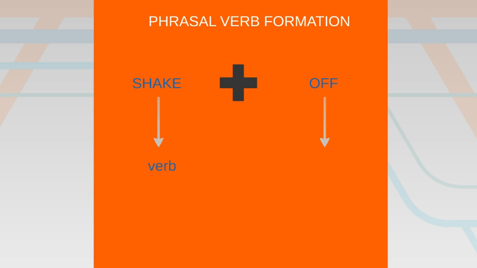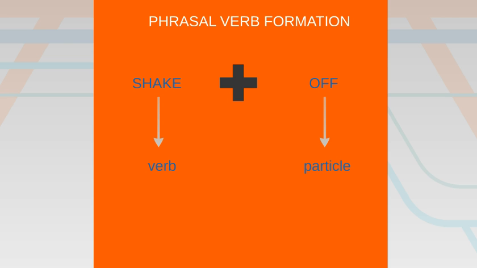And in other situations, it would be an adverb. But in this case, when you're talking phrasal verbs, we don't call it an adverb or a preposition. We call it a particle. We're making this distinction here so as not to confuse ourselves or students with the fact that this is an adverb or this is a preposition.